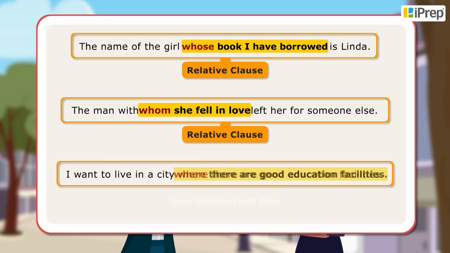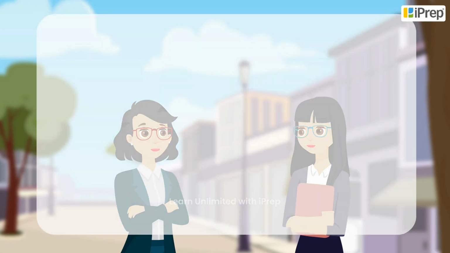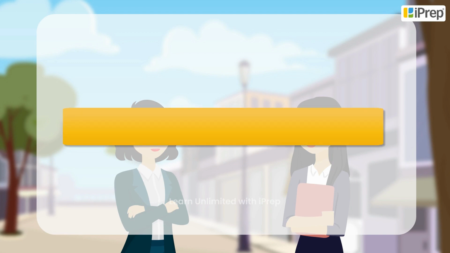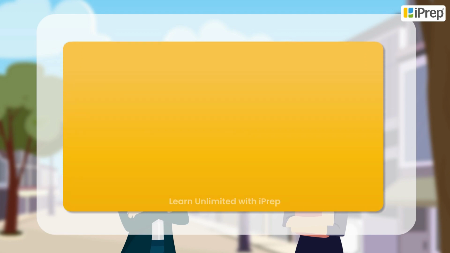In the third sentence, where there are good education facilities is a relative clause. Where has been used here since we are speaking about a place. Here are few more examples of use of relative clauses with whose, whom, where.